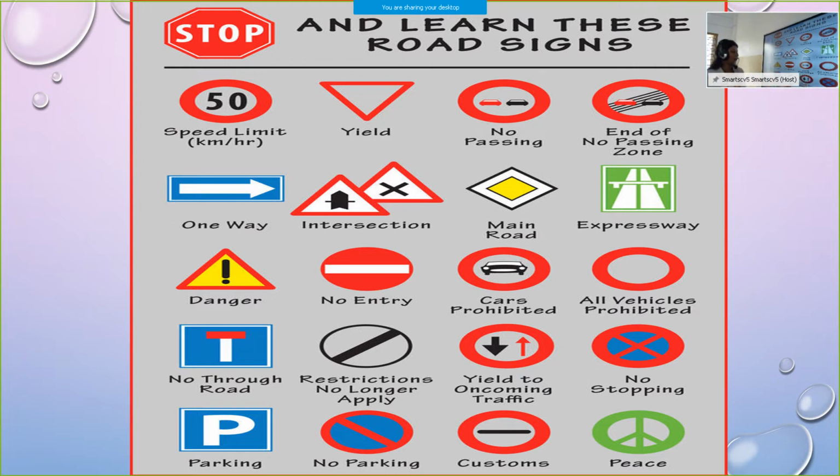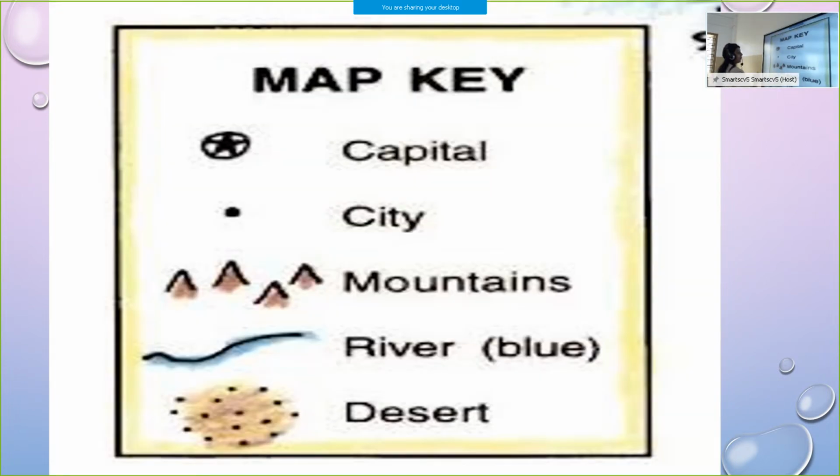Most of the school areas and all, you can see stop, speed limit symbols, no stopping you can see, then parking also you can see where you go for some shopping malls, you can see parking area and no parking symbols also on the roadside, customs, peace. These are the various symbols, many symbols are there. So, by seeing these symbols, we will come to know, okay, this thing is represented for this. So, no need of writing the entire thing over there. By seeing this symbol, we can know it is stop. So, various things are used on the map.